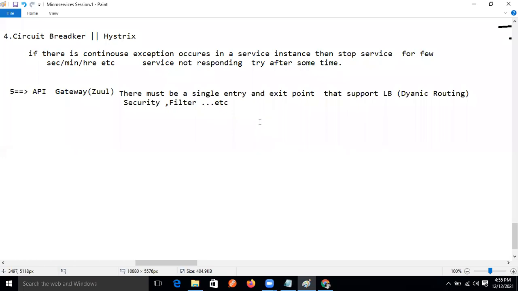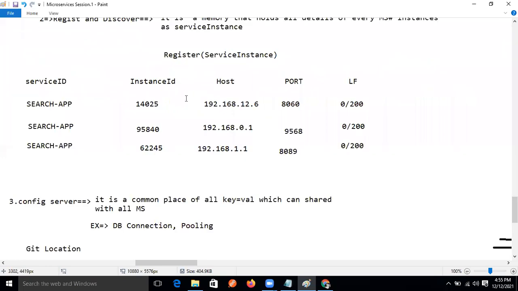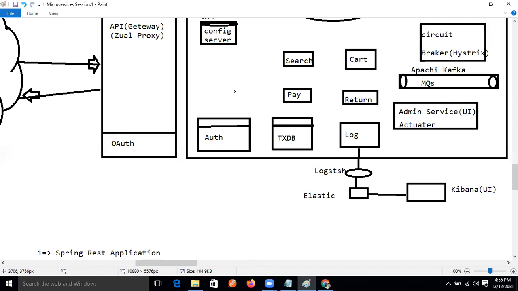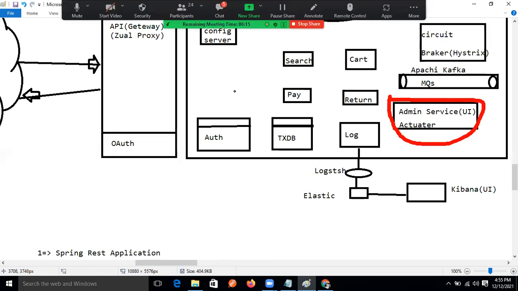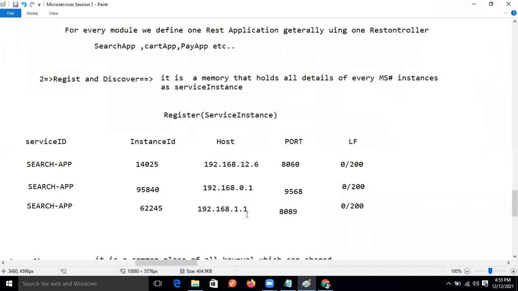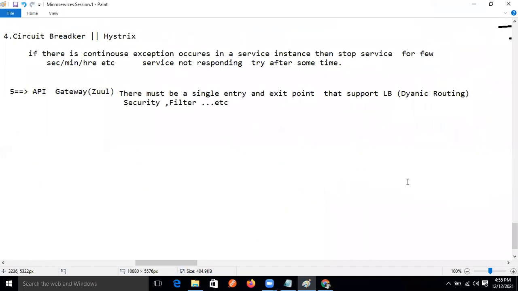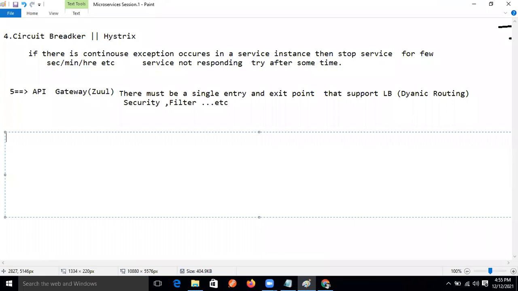Now, another one more is left, right? Actuator is also there, right? Admin service, like what? Actuator. Why are we using the Actuator in our microservices project? Okay, now 6.1, right? This is the 6.